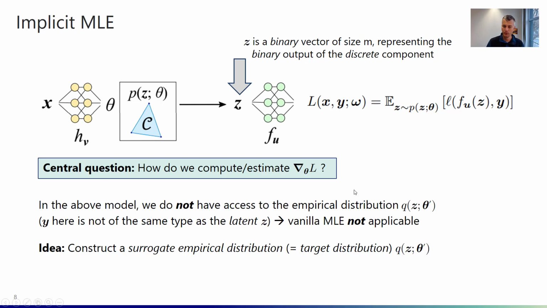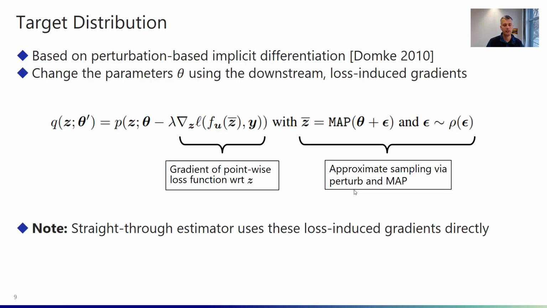But we are proposing in our work two specific classes of target distributions. And one of those classes, which is generally applicable, is the one that I'm introducing here. This is based on what's called perturbation-based implicit differentiation, which was introduced by Domke. Take our original distribution. We are feeding our Z into the downstream model, we are incurring a loss, and this loss gives us gradients with respect to Z here.